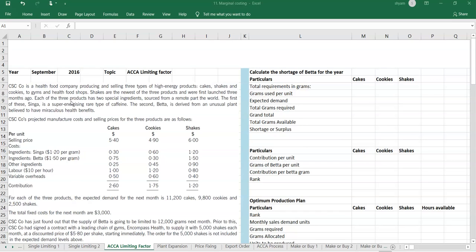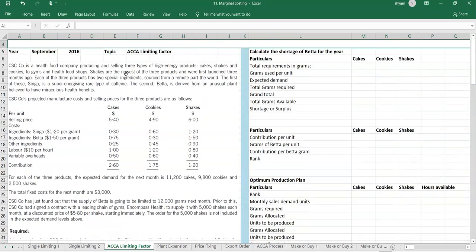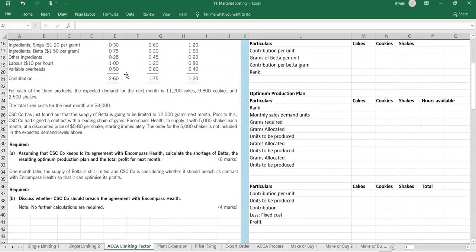So this problem was asked in September 2016, and this is an ACCA problem. It is a lengthier problem. We'll start from the required first, then we'll move on to the question. The required is: assuming that CSC Co keeps to its agreement with Encompass Health, calculate the shortage of beta, the resulting optimum production plan, and the total profit for the next month.